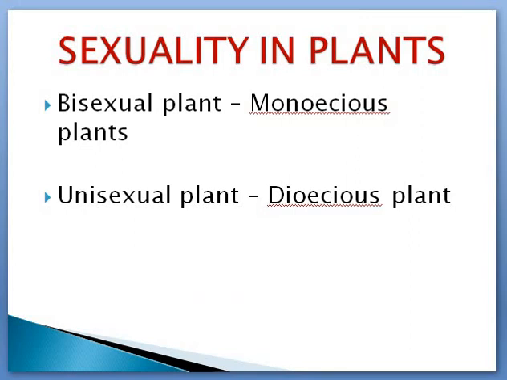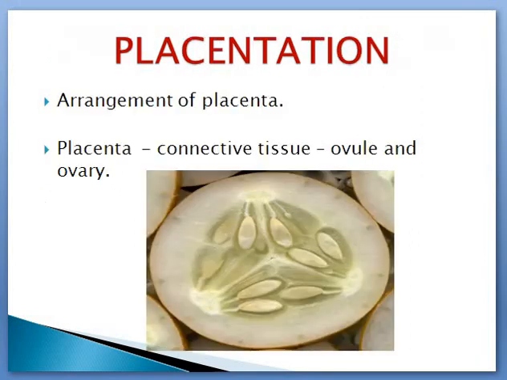And the next one, as I said a little before, is placentation. What is placenta? You would have heard this word placenta. In humans also we have a placenta, like when a newborn baby is there, placenta is there. So what is placenta? Placenta is a connective tissue. Just write it, note it down. Placenta is a connective tissue which will be connecting the young one with the mother, the ovule with the ovary.